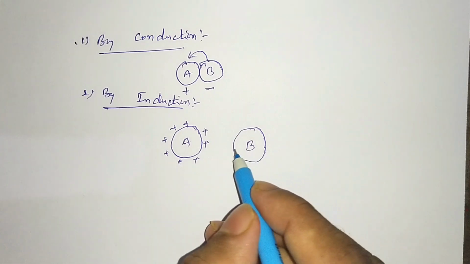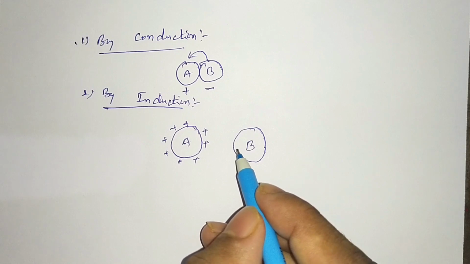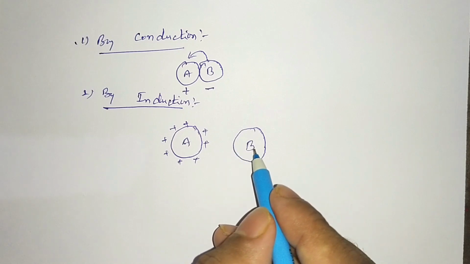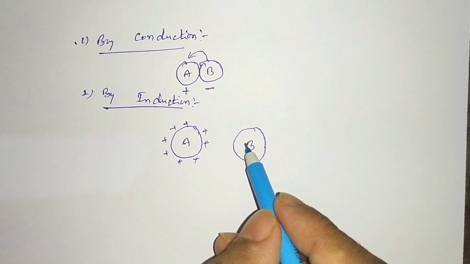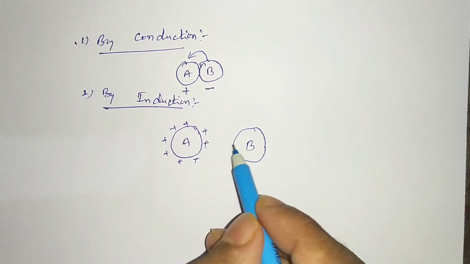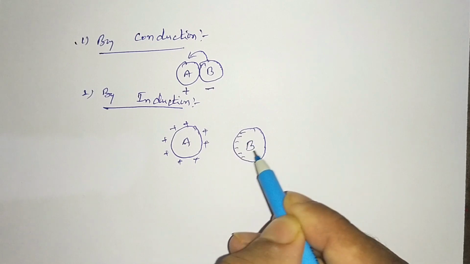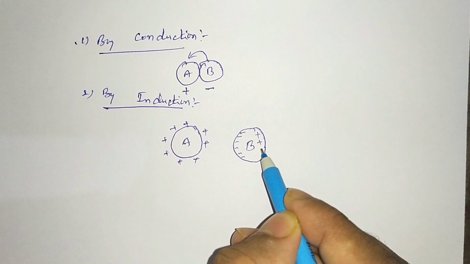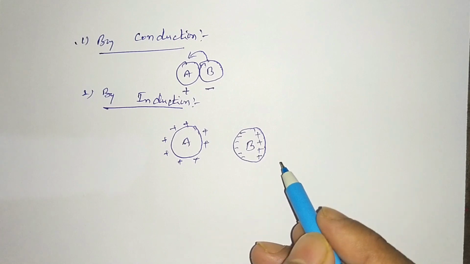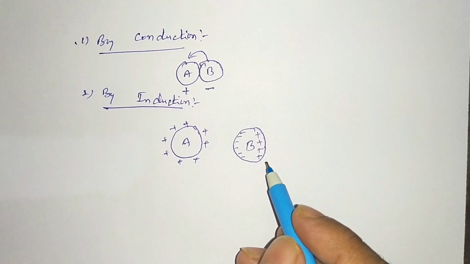When you bring B near to A, listen carefully, near to A, not touching A, the electrons in B will be attracted towards A, and the protons will be aligned on the other side of B. This is step 1.